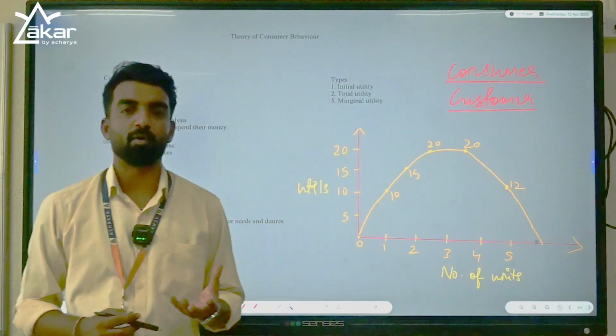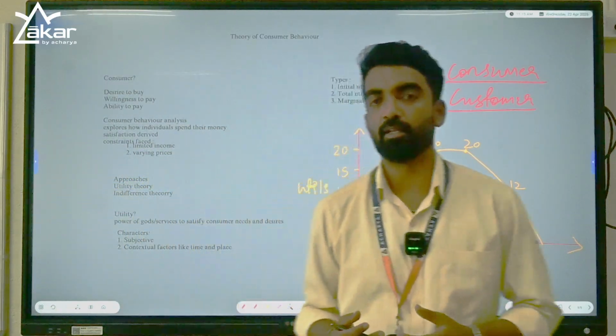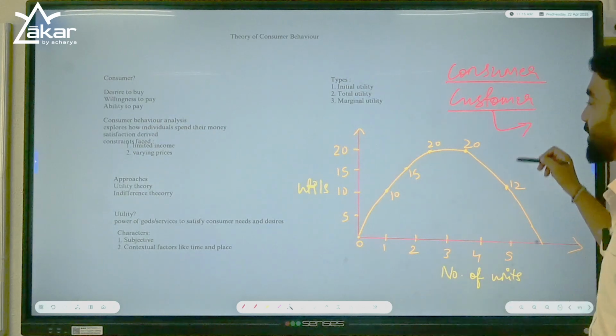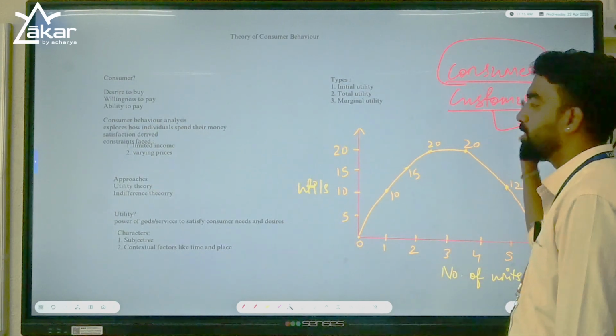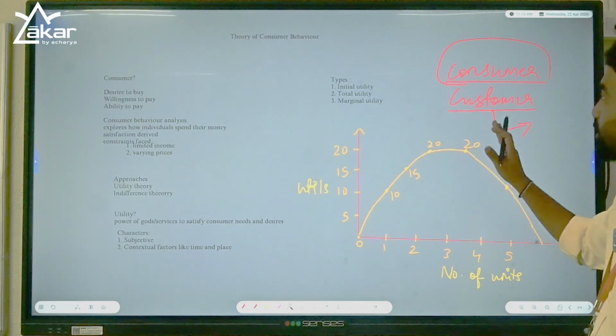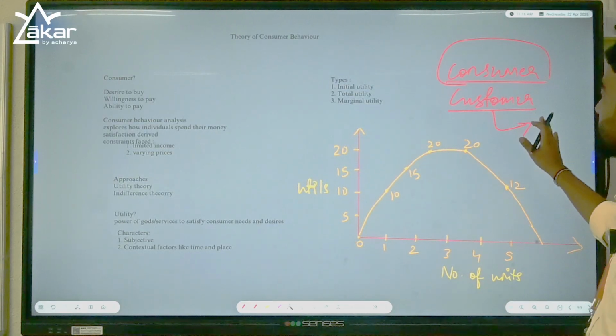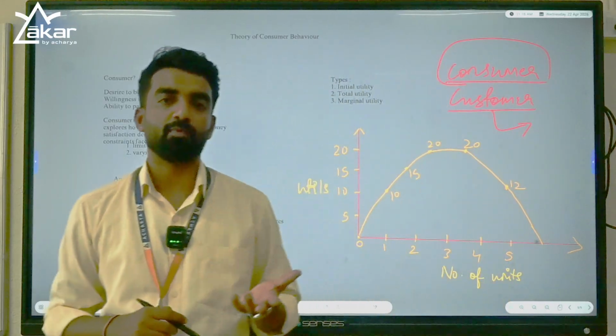For example, baby products. Who buys the baby products? Actually, the parents of a kid, right? They are the customer. They are paying for it, but they are not using it. The baby is using that. So here, the baby is a consumer, and the parents who are buying the baby products are customers. Right? Consumer does not intend to sell it further.